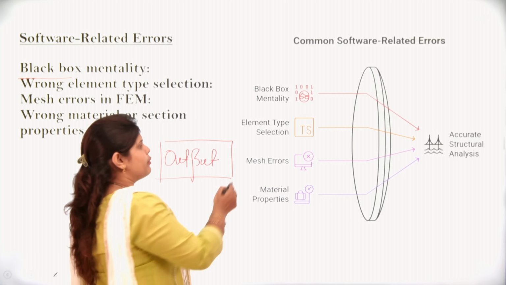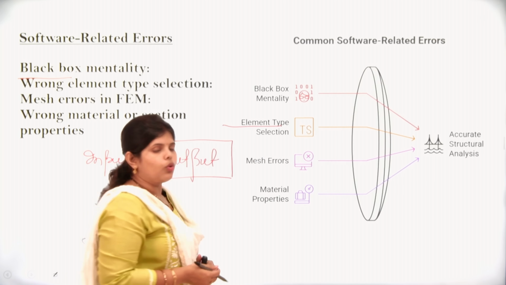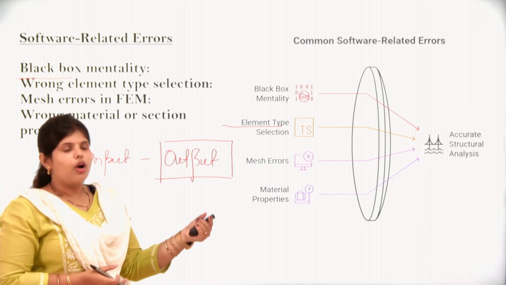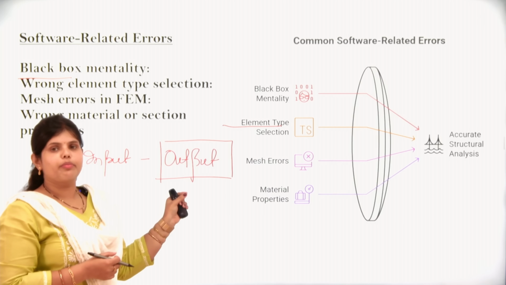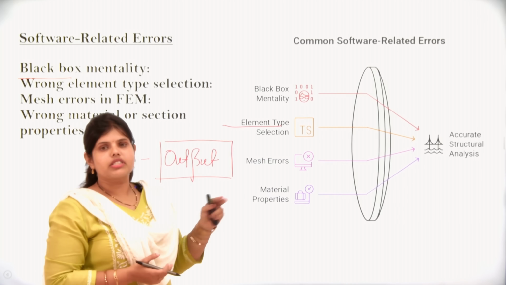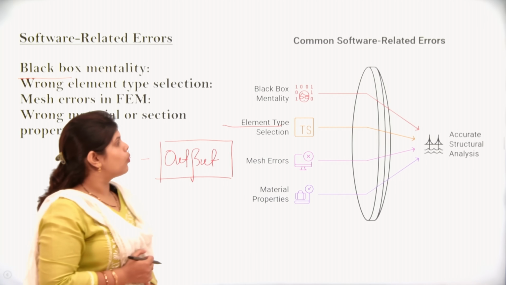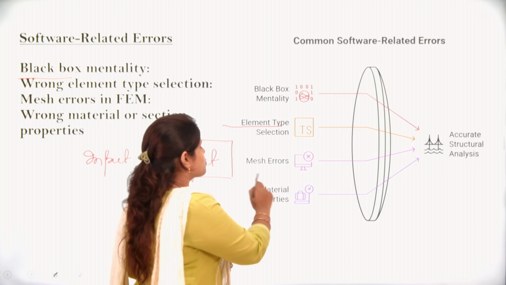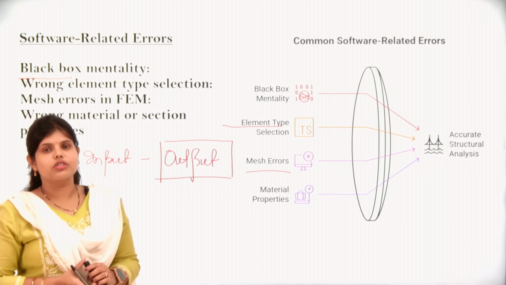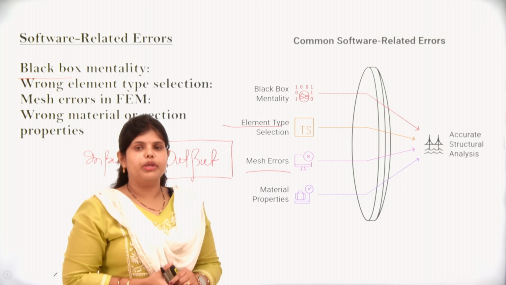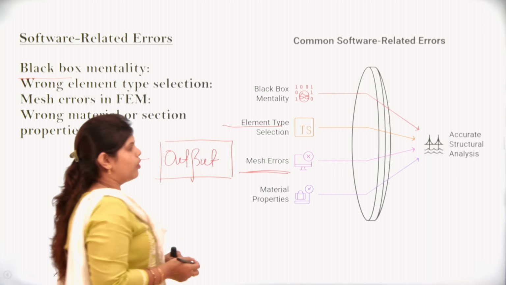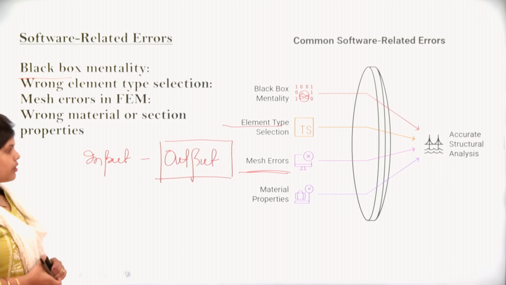Next is element type selection. For example, if we choose a frame element in the case of a beam, or choose a beam element in the case of a truss, that is a wrong element, and the whole analysis will be wrong. Another one is mesh errors. While we do mesh creation in FEM, the finite element method, if the quality of the mesh is poor, there will be error.